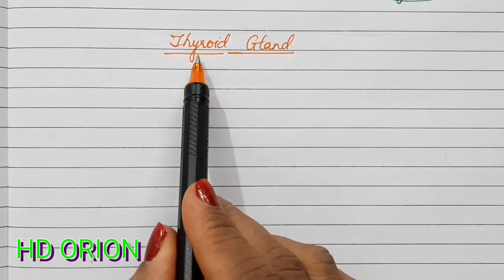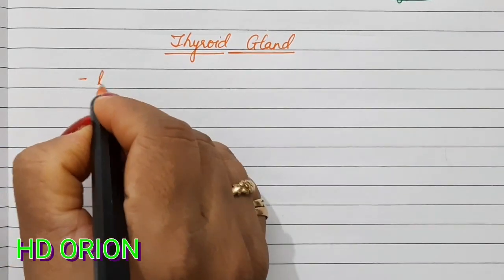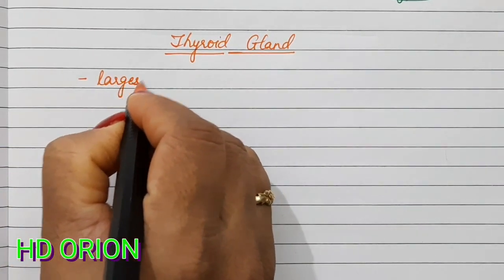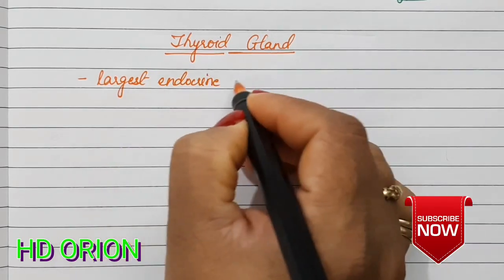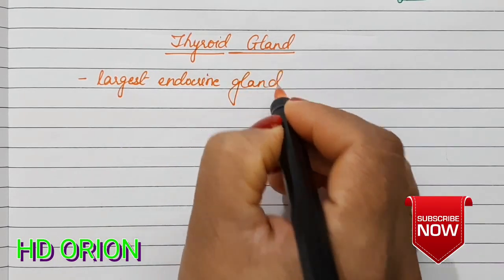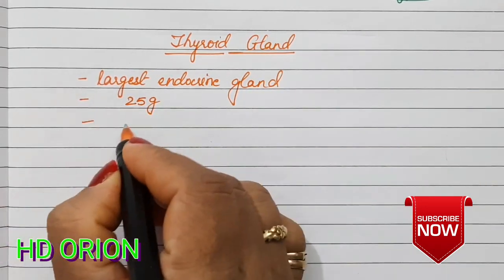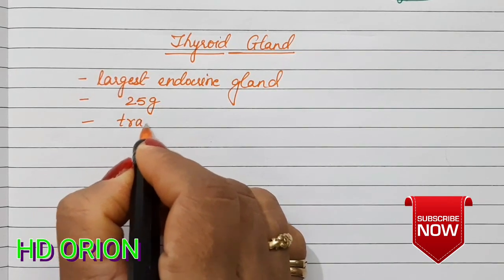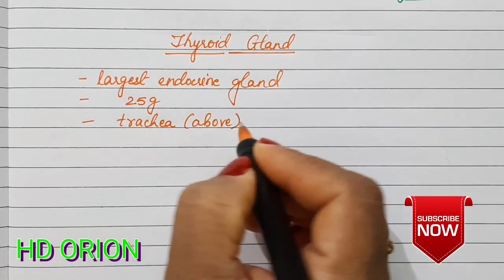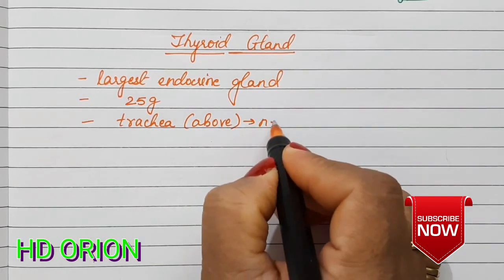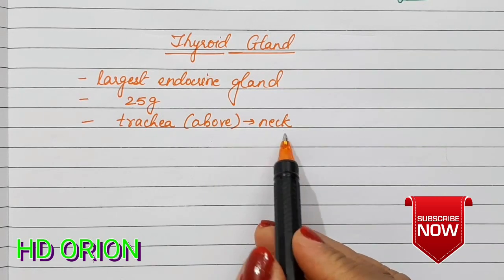Let us study the first gland, the thyroid gland. The thyroid gland is the largest endocrine gland. It weighs almost 25 grams and it is located just above the trachea. So the position is actually the neck. It is located above the trachea in the neck region.